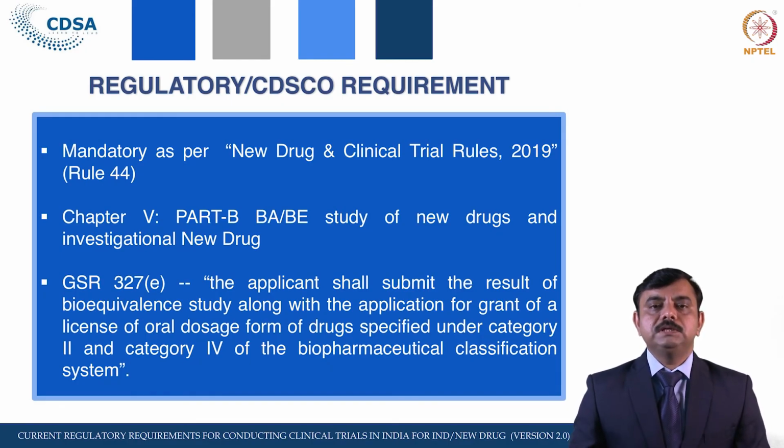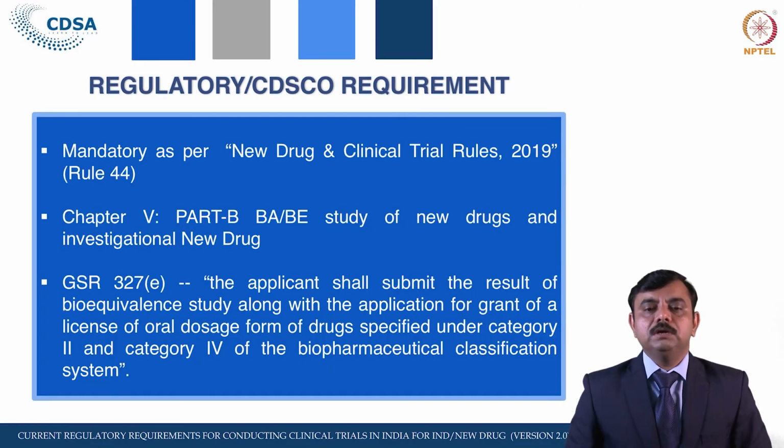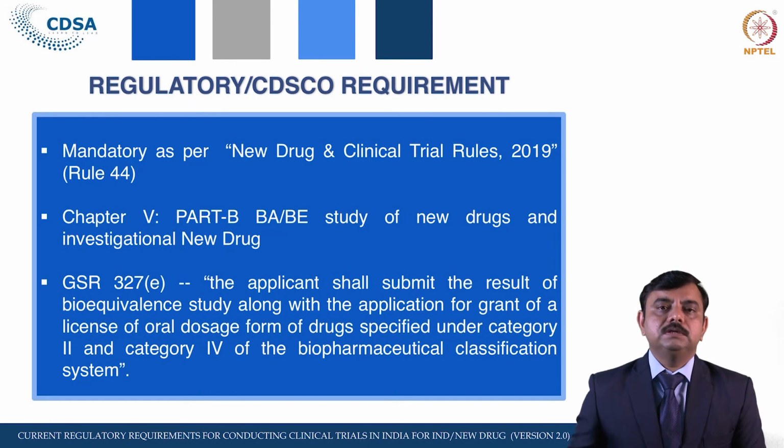Further, a notification has been published by the Government of India, that is GSR 327. By this notification, it is mandatory that the applicant shall submit the result of the BAB study along with the application for grant of license for oral dosage forms of drugs specified under category 2 and category 4 of the Biopharmaceutical Classification System. So as per this BCS classification, if the drug falls under category 2 and category 4, for such types of drugs the applicant is required to submit the BAB study data.